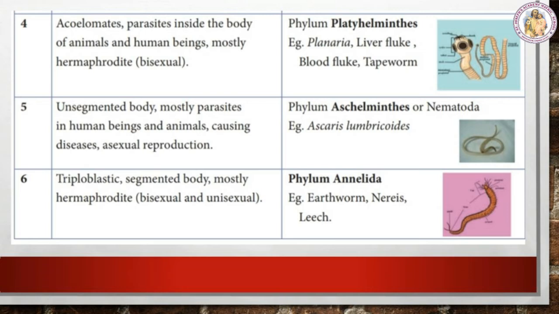Examples earthworm and leech. They are triploblastic, with a segmented body, mostly hermaphrodite, that means bisexual and unisexual. Triploblastic means they have three embryonic cell layers, that is endoderm, ectoderm and mesoderm.